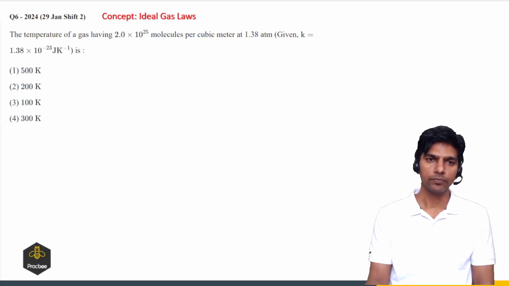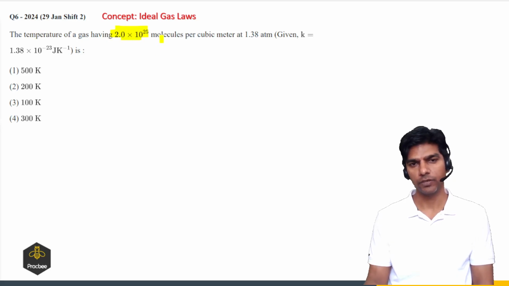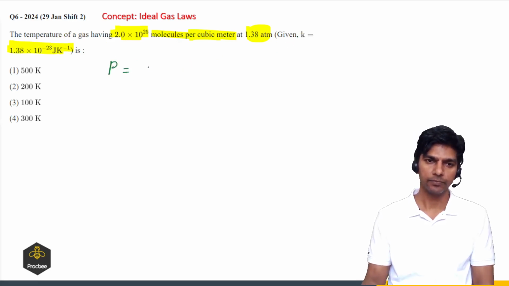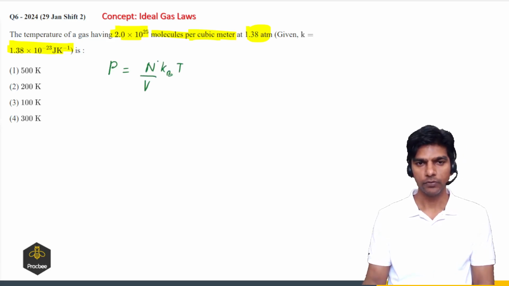Now let us see this question. The temperature of a gas having 2 into 10 raised to power 25 molecules per cubic meter, so that is number of molecules divided by the volume, or number density, is to be found, where the pressure is 1.38 atmosphere and k is the Boltzmann constant. So we know that P can be written as number of molecules divided by V times kBT, right? That is the ideal gas equation. Now this N by V is nothing but the number density, which is given in the question.